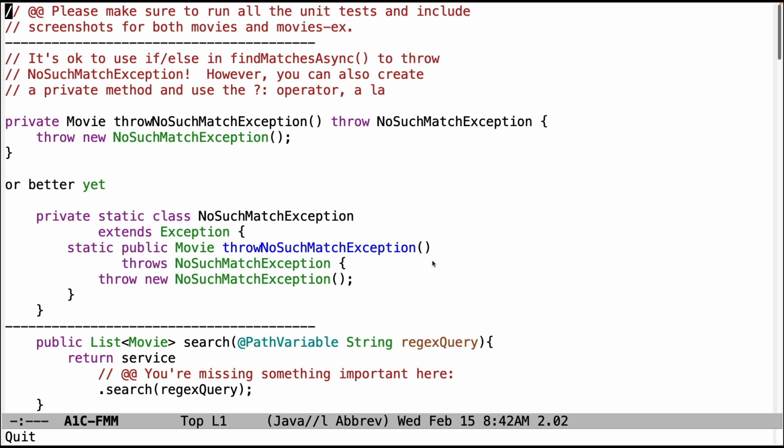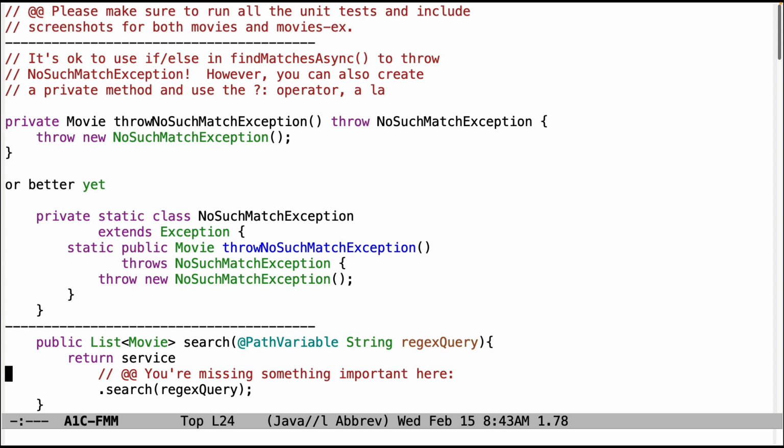So you should be able to figure out how to write that code. Another way to do it is to write a private helper method, like the one I have here called throw no such match exception, which just throws the no such match exception. And then you can use the ternary operator and stay more or less within the functional paradigm. You don't have an if-else statement explicitly. Or something else that I've done, which is also pretty cool, is my no such match exception now contains a static method called throw no such match exception. And so I can kind of consolidate everything in one place. So that's another thing to consider as well. But whatever you do, make sure that you are throwing the exception properly.